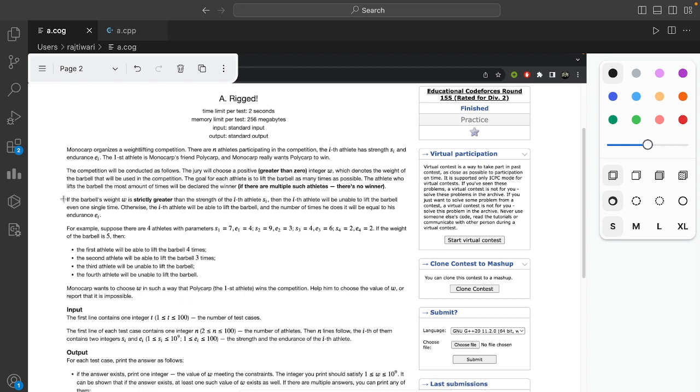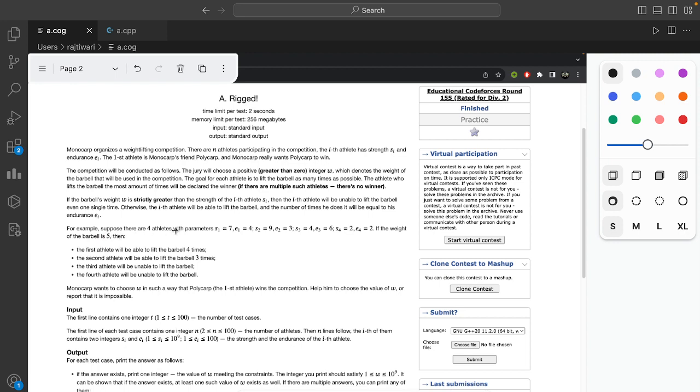So if the barbell's weight is strictly greater than the strength of the i-th athlete, then the i-th athlete will be unable to lift the barbell even a single time. But otherwise, he will be able to lift it a number of times equal to his endurance, Ei.